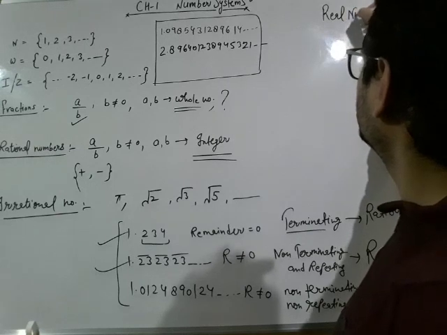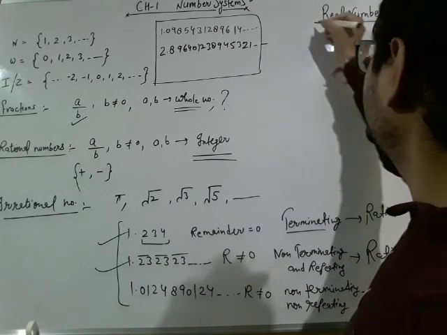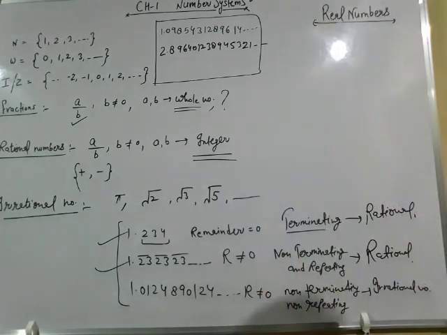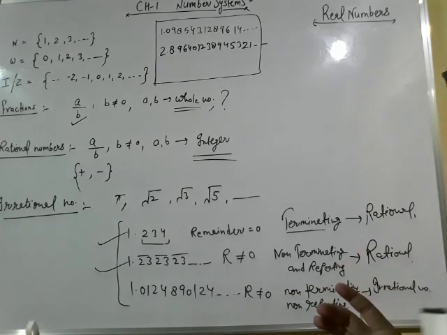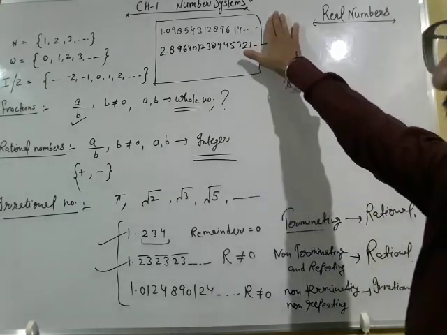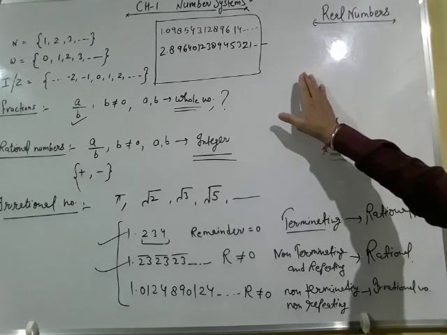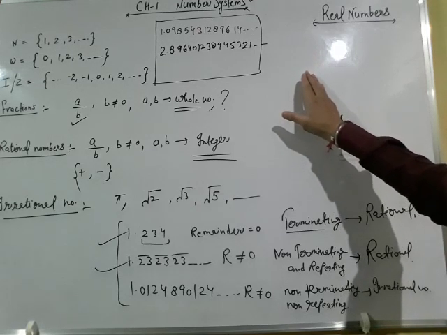Real numbers. You will study this chapter in detail in class 10th, and listen students, for all of you who are watching this video, this chapter 1, number system, has a lot of importance in class 10th.